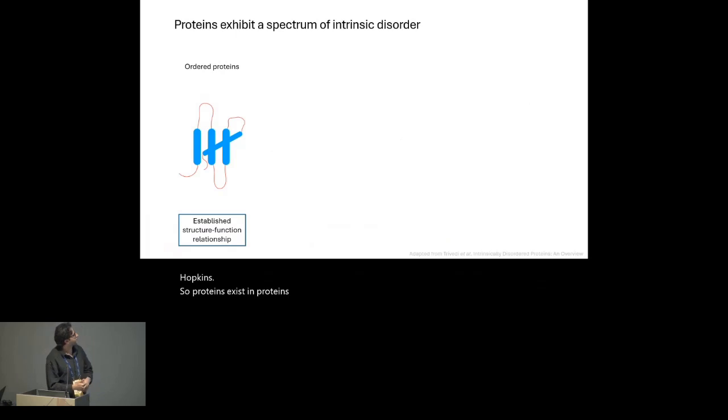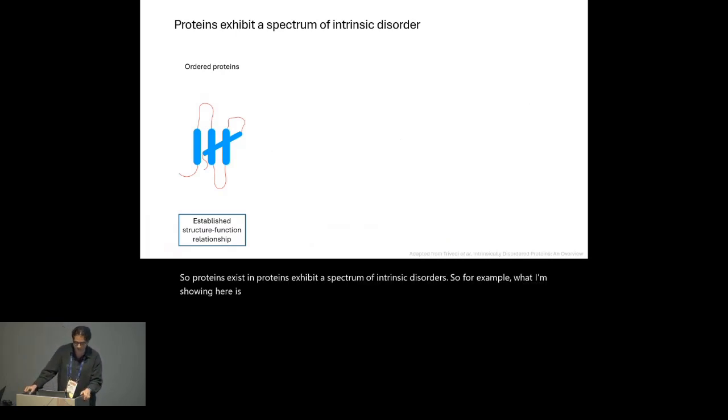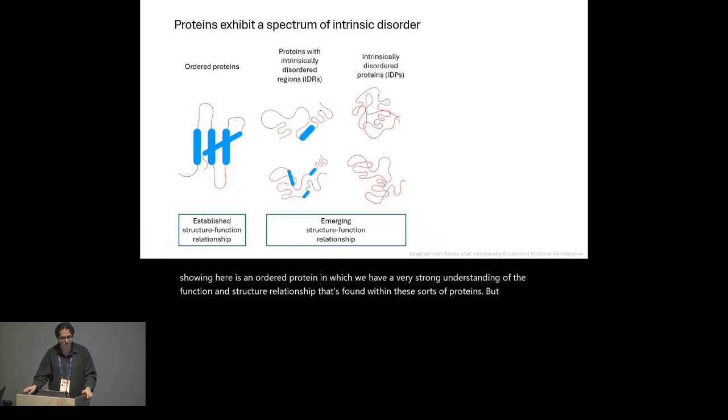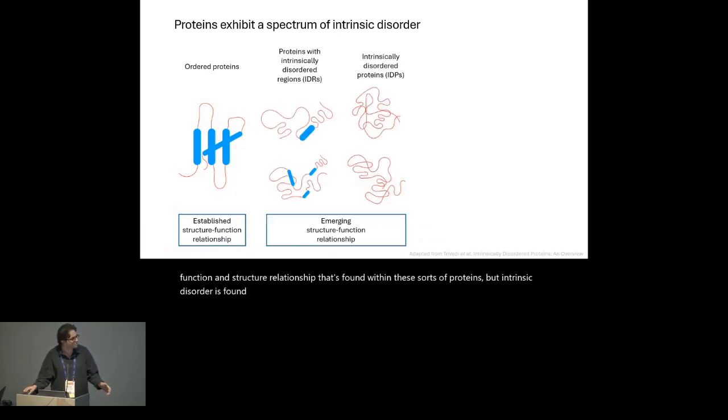So proteins exhibit a spectrum of intrinsic disorder. For example, what I'm showing here is an ordered protein in which we have a very strong understanding of the function and structure relationship found within these sorts of proteins. But intrinsic disorder is found as regions of intrinsic disorder, so intrinsically disordered regions, or for proteins that are predicted to be or experimentally verified to be entirely disordered, so intrinsically disordered proteins.